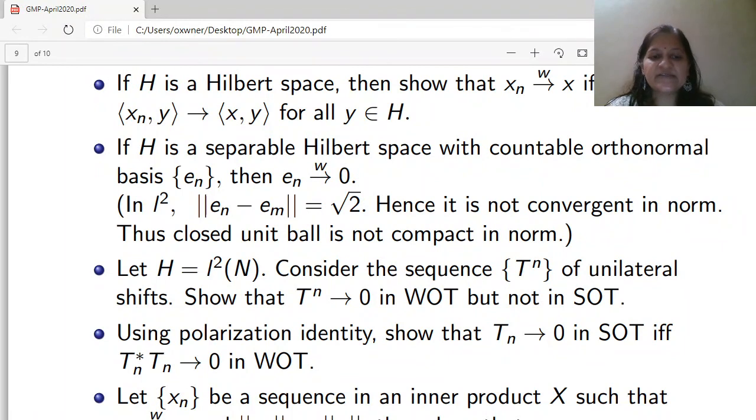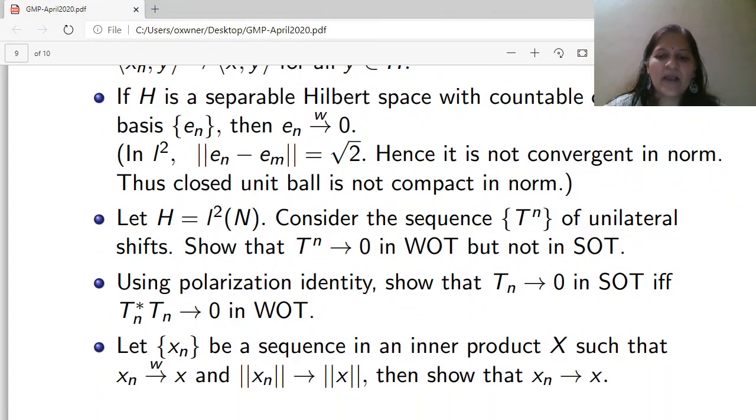Then the next exercise: using the polarization identity, show that Tn converges to 0 in SOT if and only if Tn star Tn converges to 0 in WOT. And the last exercise is, let Xn be a sequence in an inner product space X such that Xn converges to X weakly and norm Xn converges to norm X. Then show that Xn converges to X.